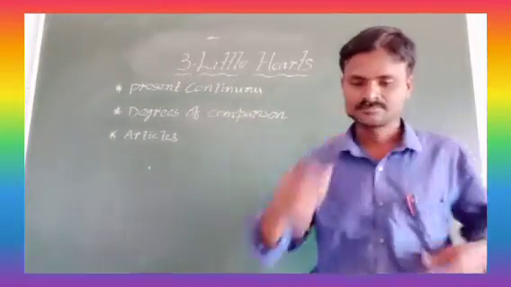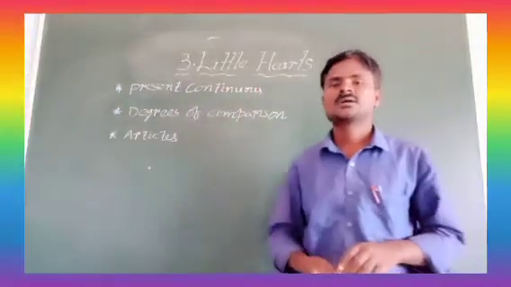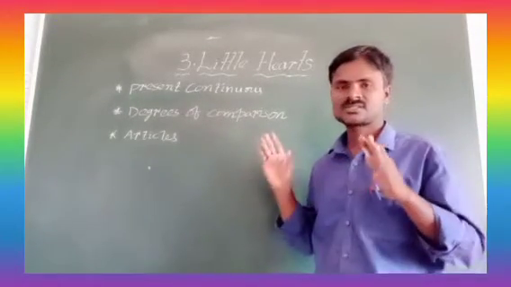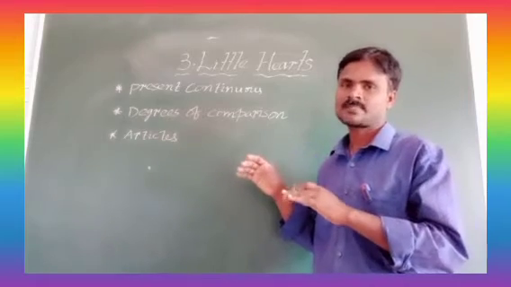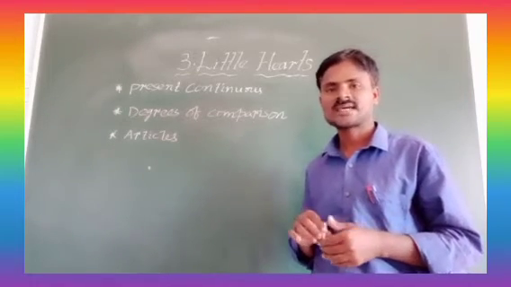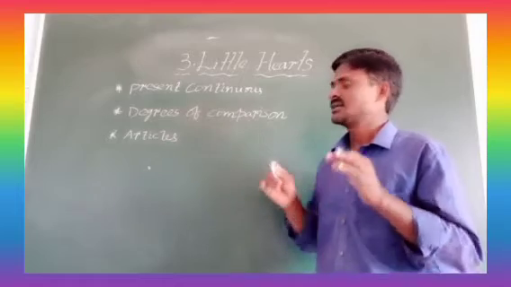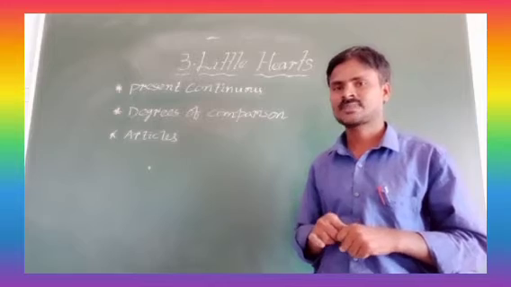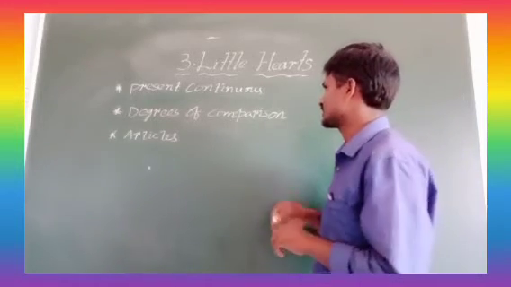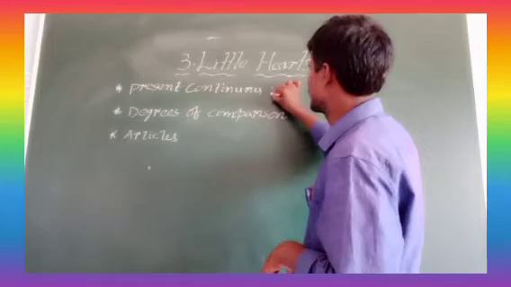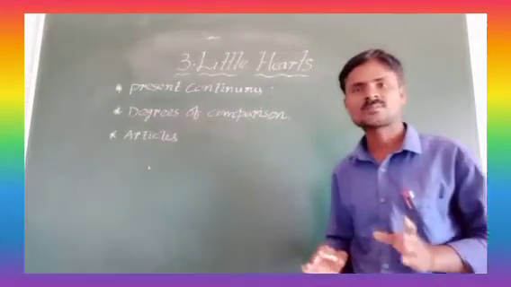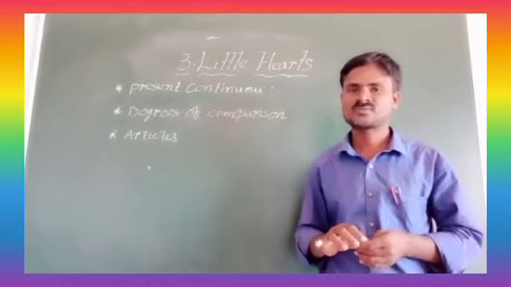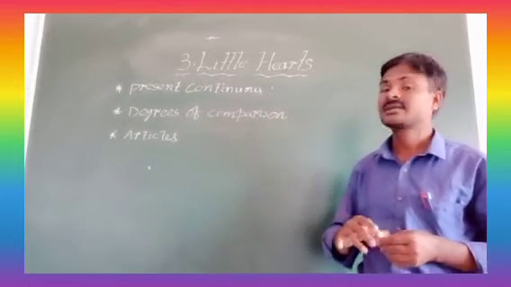Present continuous tense. I told already in the previous class, there are 12 structures for 12 aspects. Each aspect has its own structure. Present continuous tense structure. What are the helping verbs we are using in present continuous tense?